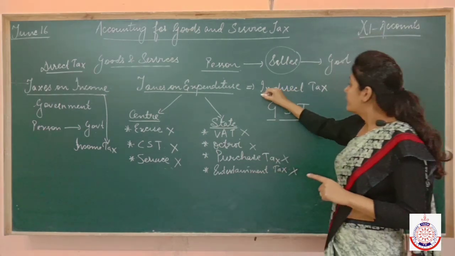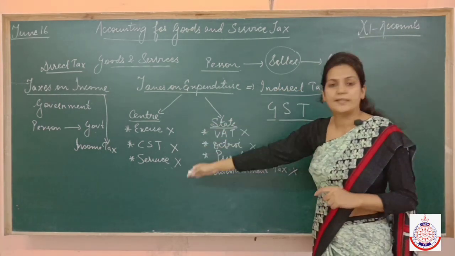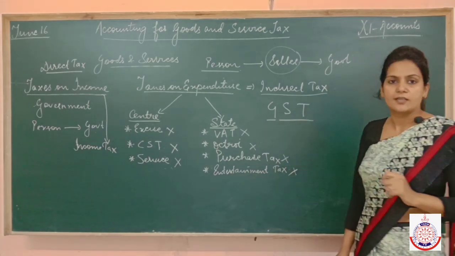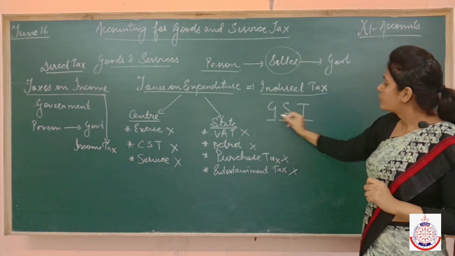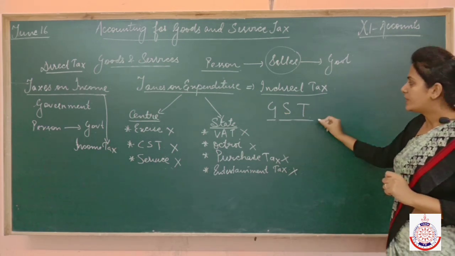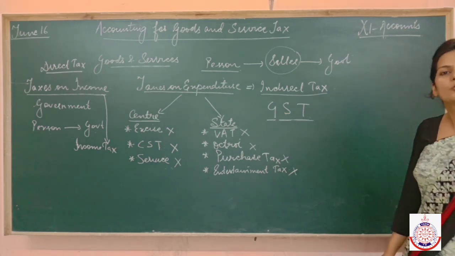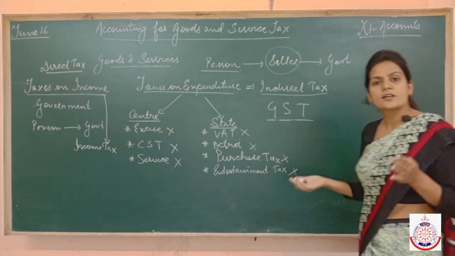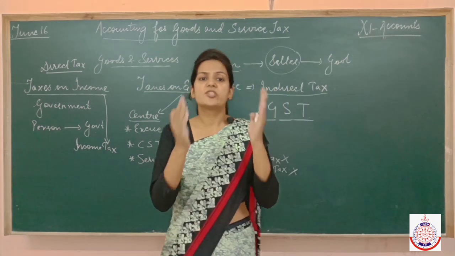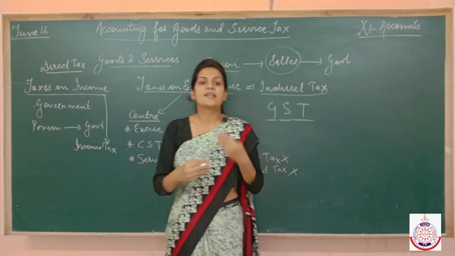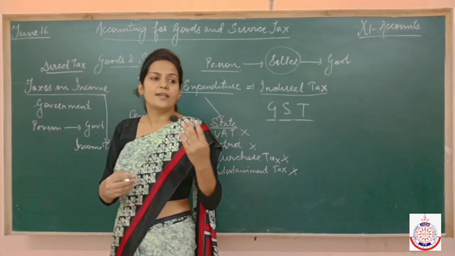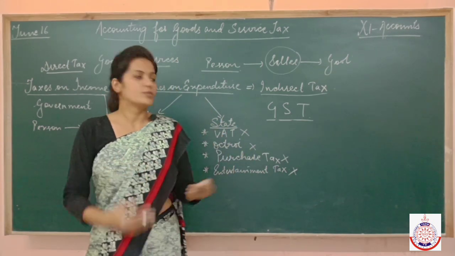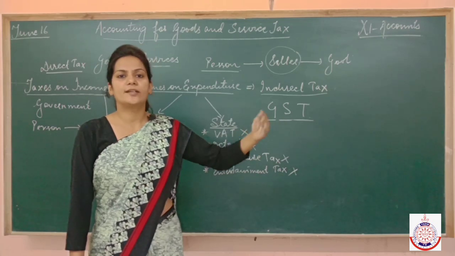Earlier there were so many indirect taxes, but now there is only one indirect tax, that is GST. As the name suggests, goods and services tax, it means that GST is charged on goods as well as on services. Now, what are goods and what are services? Goods means the things which are tangible, which you can see, which you can touch. Like if you go to the market and you buy some shoes or clothes, then these are goods, because you can see and touch them.